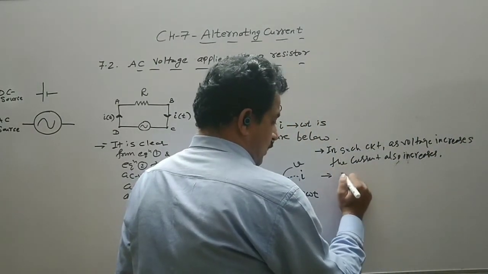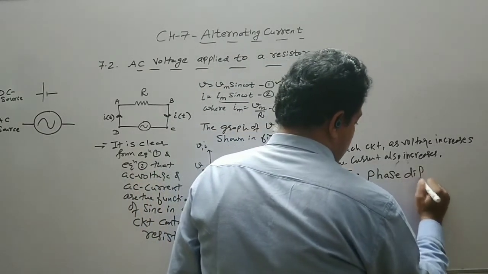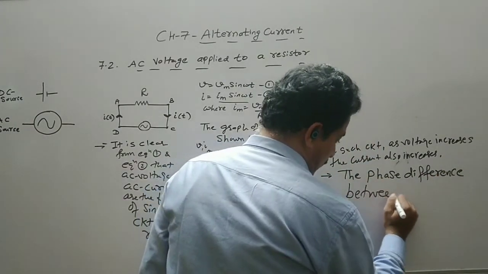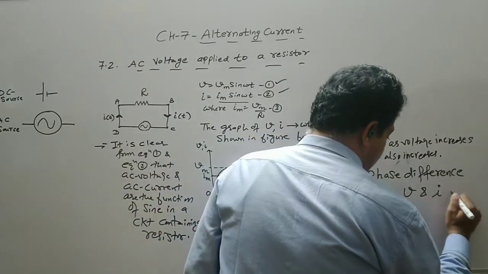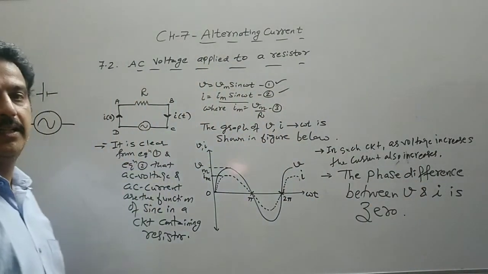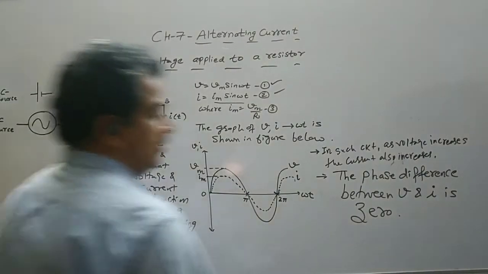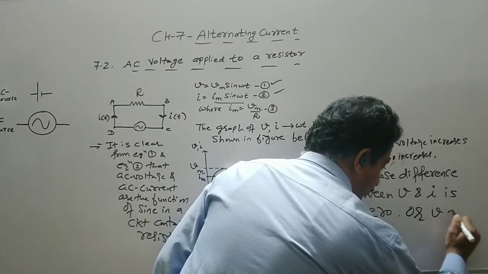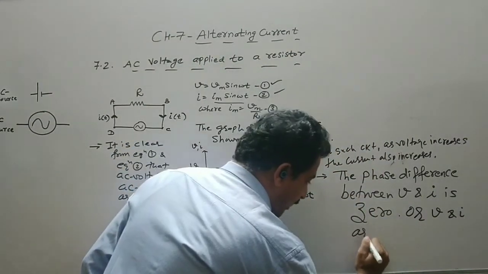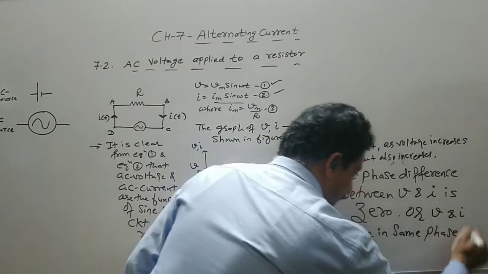In other words, we can say the phase difference between V and I is 0. You have to remember this thing. So in an AC circuit containing only a resistor, the phase difference is 0. V and I, where V means AC voltage and I means AC current, are in the same phase.